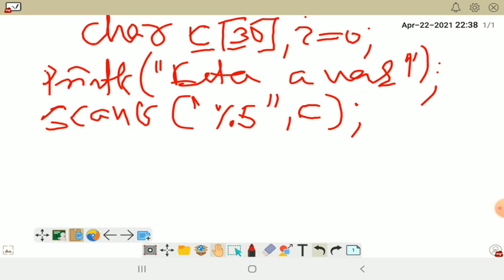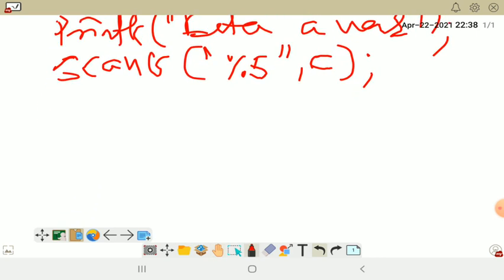Now we have to start counting the total number of characters available in the variable c. We have to count until we find the null character.